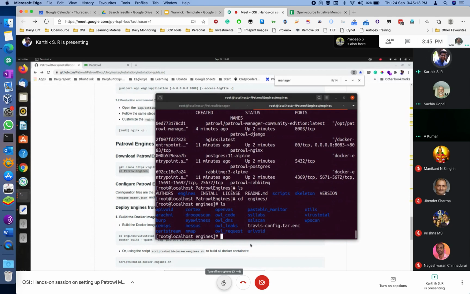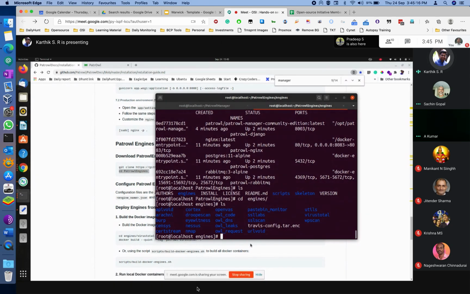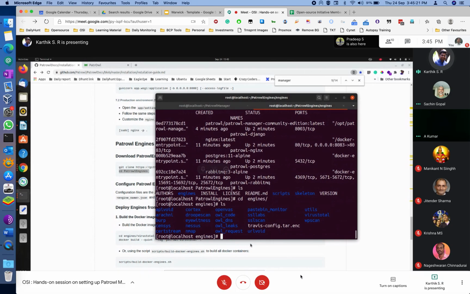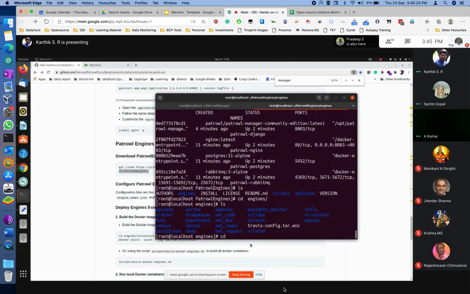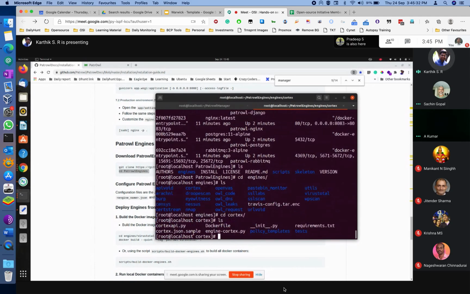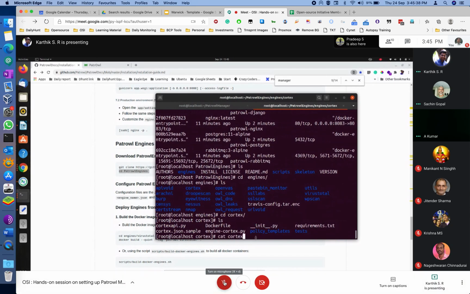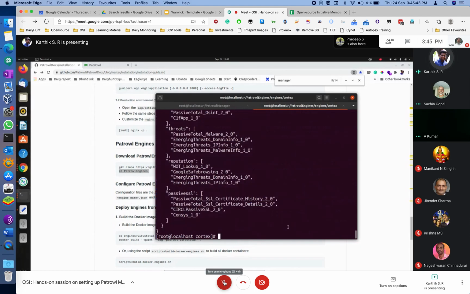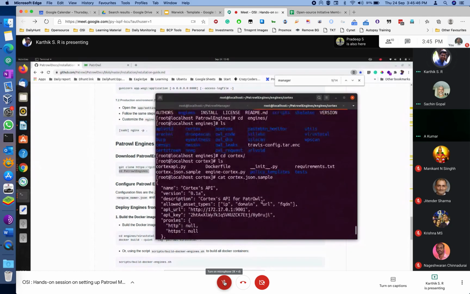All the configuration is in the JSON file. Every engine has its own JSON file. You can see the cortex.json file. It has everything like the configuration and which port you need, like HTTP 9001. This is the configuration file for building that engine.